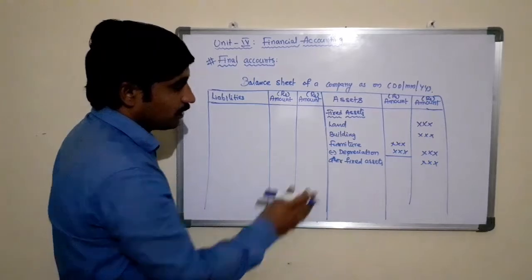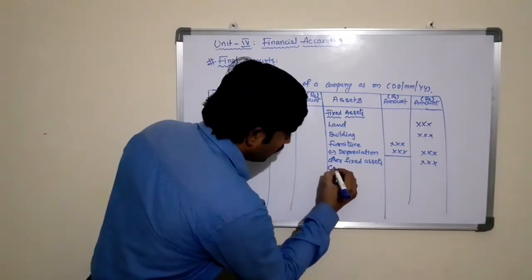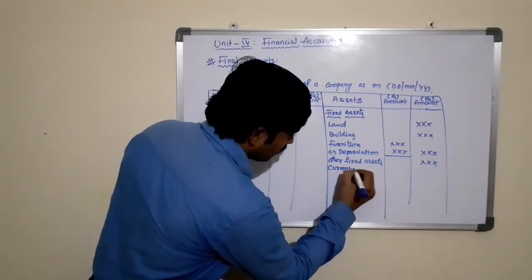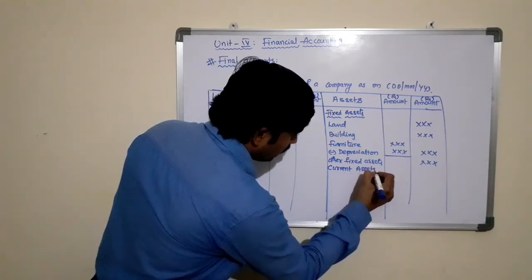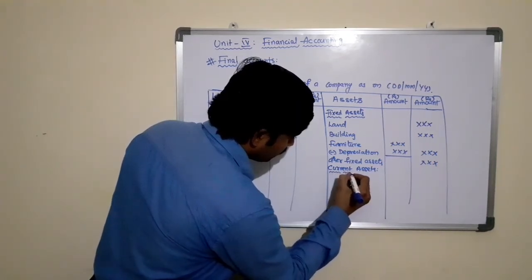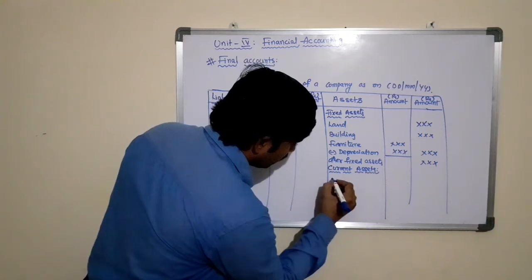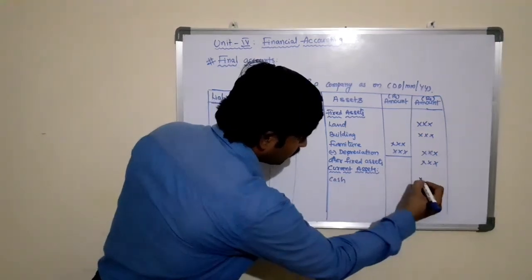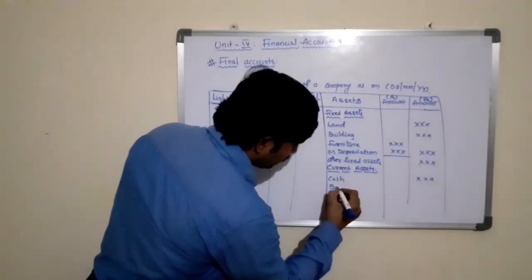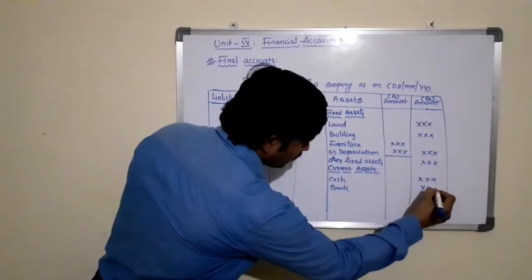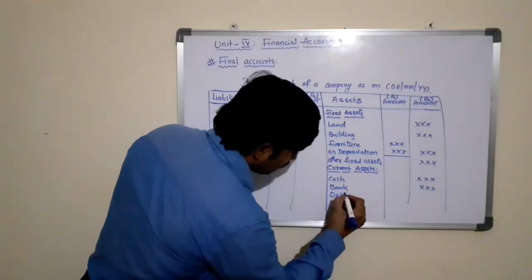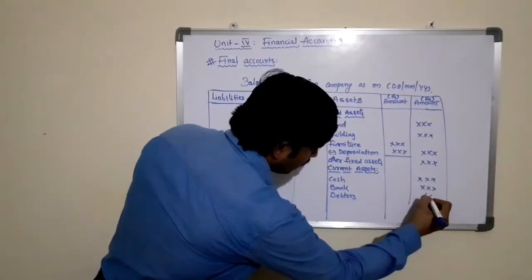So they are some of the fixed assets, whereas the current assets are like cash, bank, debtors, and other current assets.